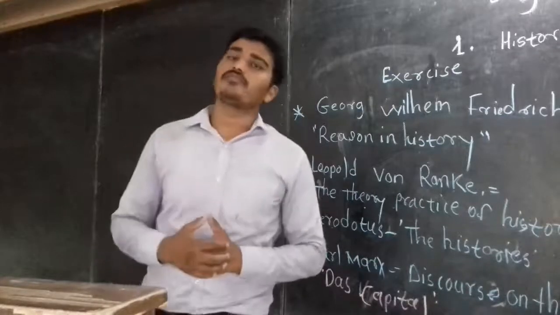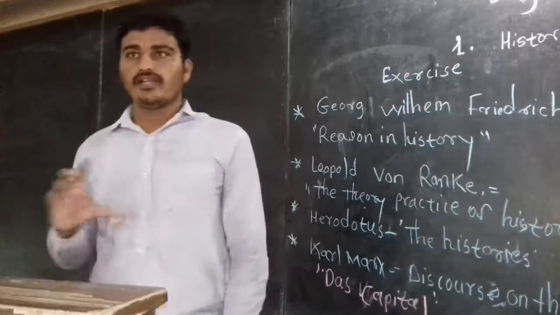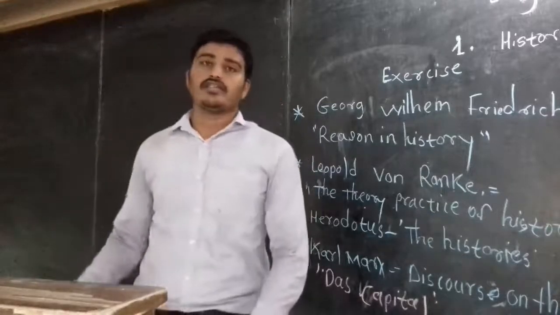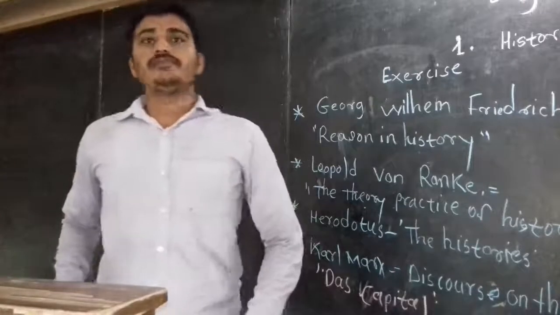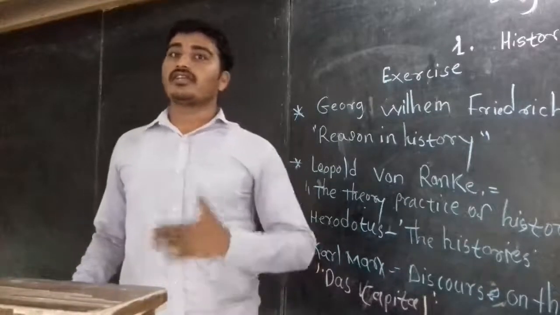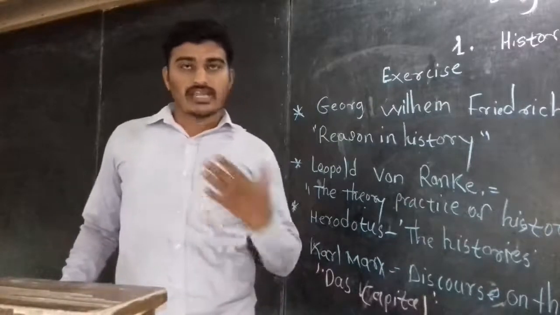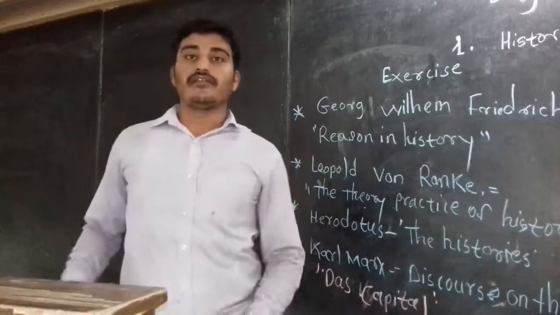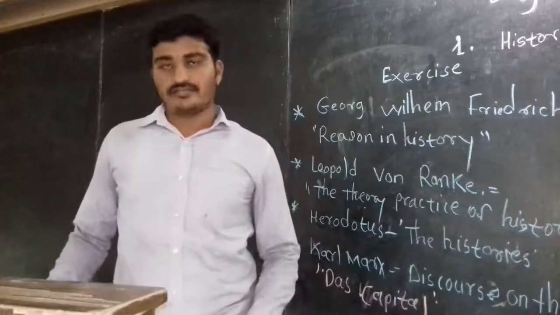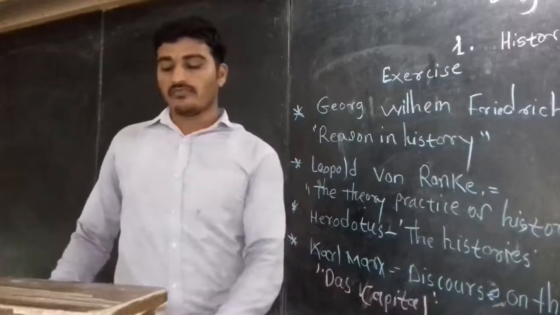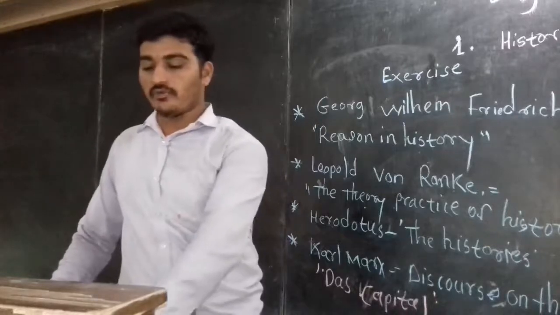Some are rich, some are poor, and some are of middle status. This type of strata creates different classes in society, the richest and the poorest.